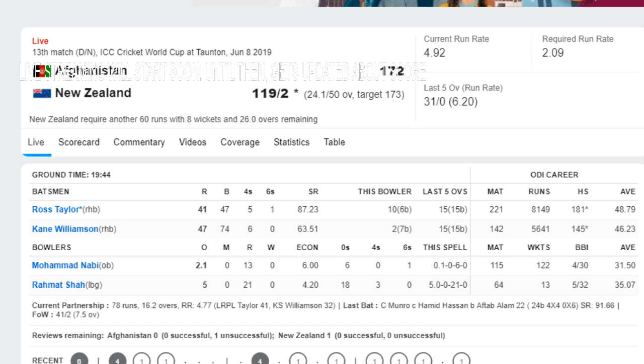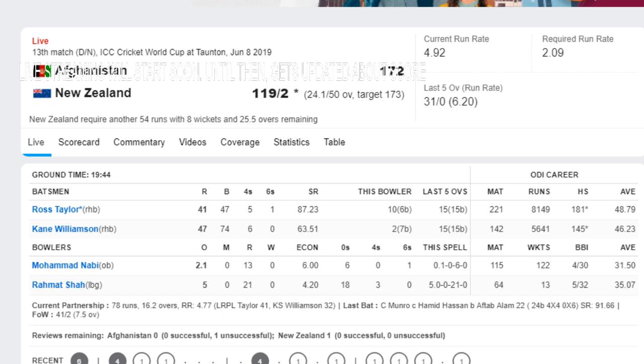24.1, Mohammad Nabi to Taylor, 6 runs. So Taylor has decided to go over the mark and finish the target as soon as possible. This is the first ball for Mohammad Nabi in his third over after coming back, and it was 6 runs, moved over deep mid-wicket. Even before the ball had been delivered, Taylor had decided he was going for the big hit. Picked the bones out of it. 6 runs, class level 6.